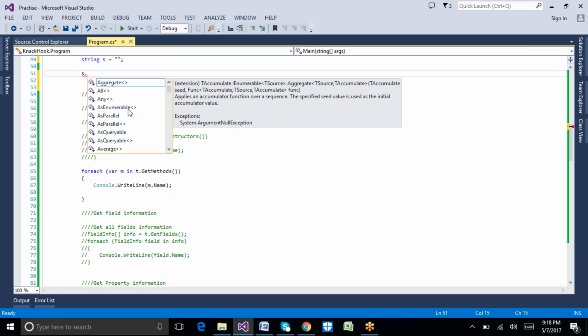So basically, if we want to get the particular type or class information at runtime dynamically, that is called reflection. The advantages of reflection are two.